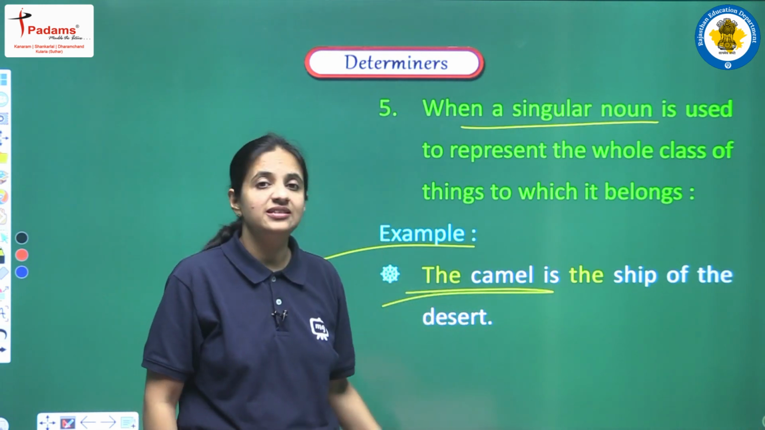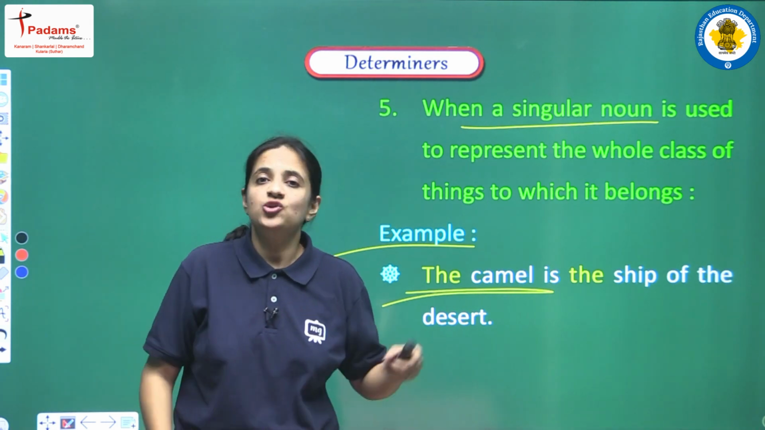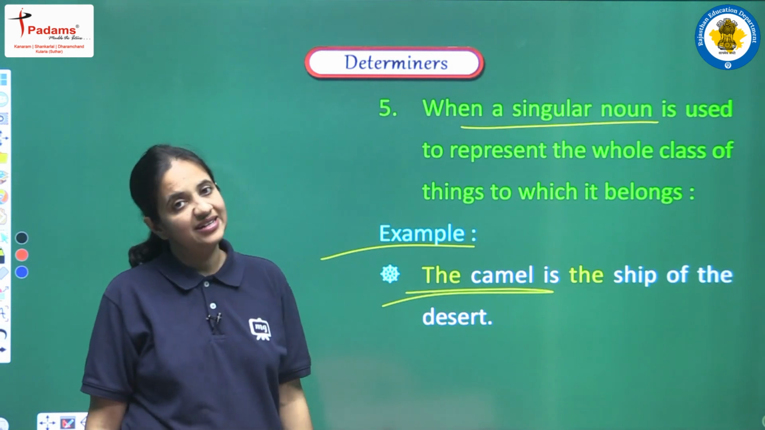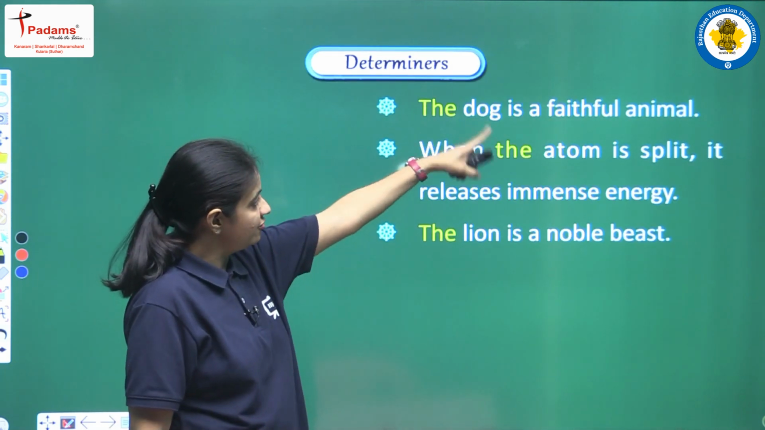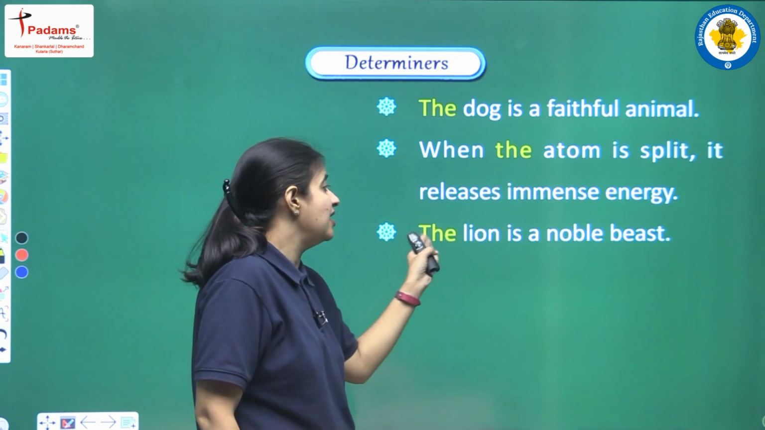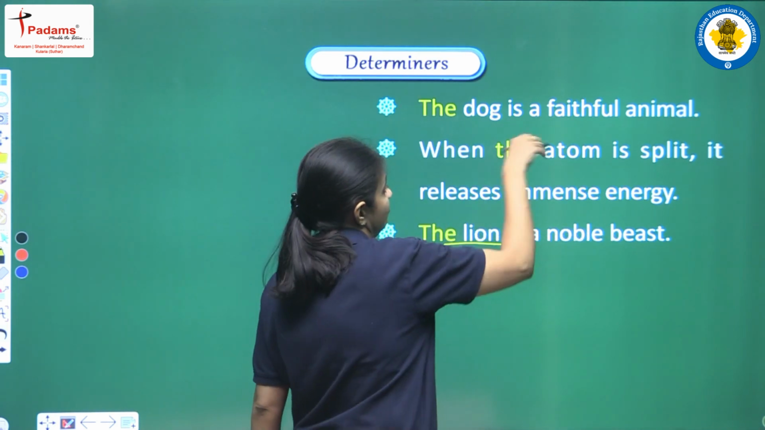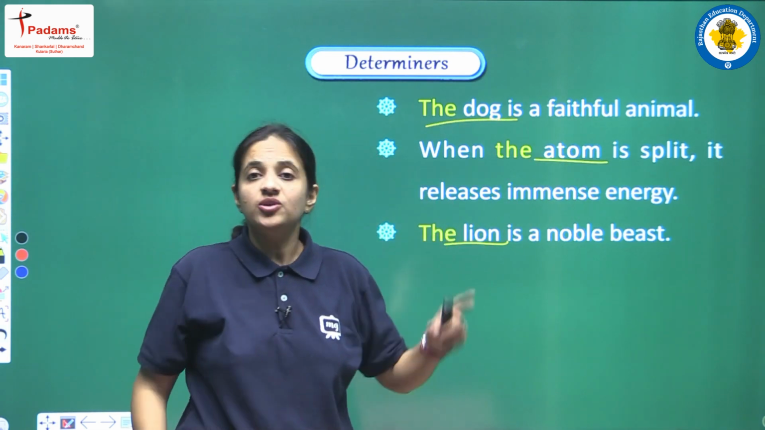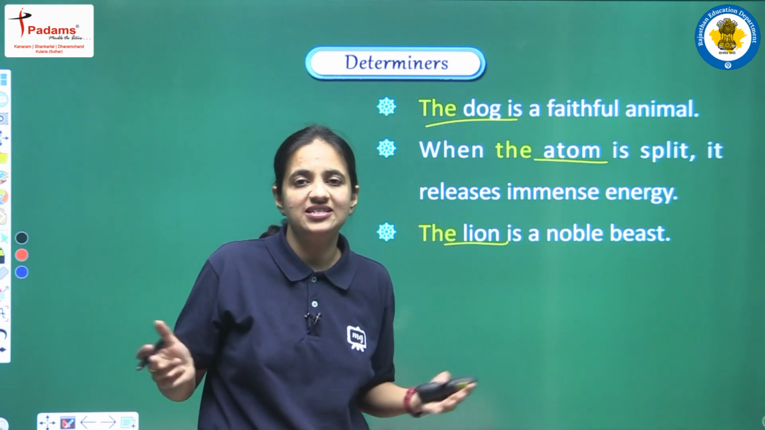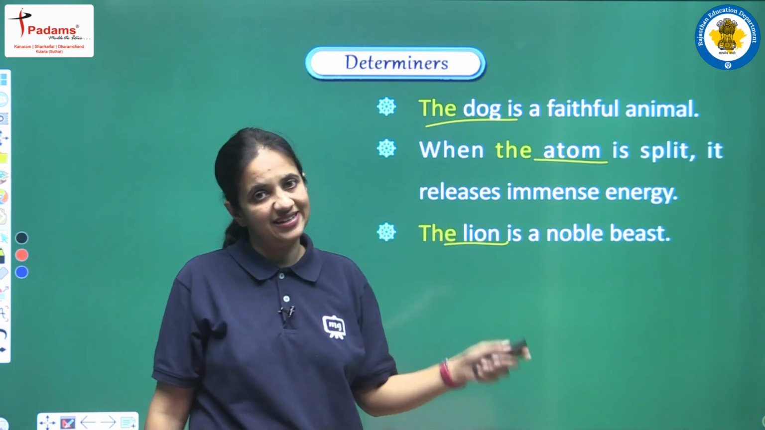In the previous video we have discussed that we can use a or an also. So these are the different ways to write the same sentence. Okay, so here we are having this example. The camel is the sheep of the desert. Next is the dog is a faithful animal. When the atom is spilled, it releases immense energy, and the lion is a noble beast. So in all these sentences, when we are having lion, atom, dog, here we are not talking about one thing only, but we are talking about the entire, or we can say the whole class, and this is the reason we are having the article here in all these sentences.